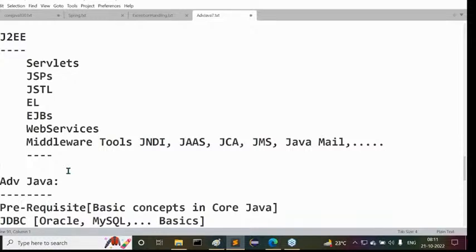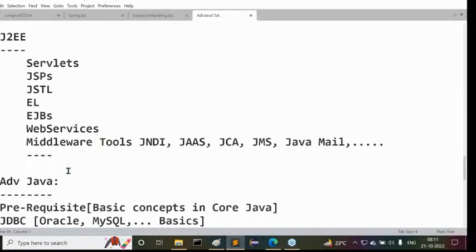Now try to understand this. I'm giving one simple example, one simple conclusion. Without using frameworks, if we prepare any Java application project, it may take 5 years.